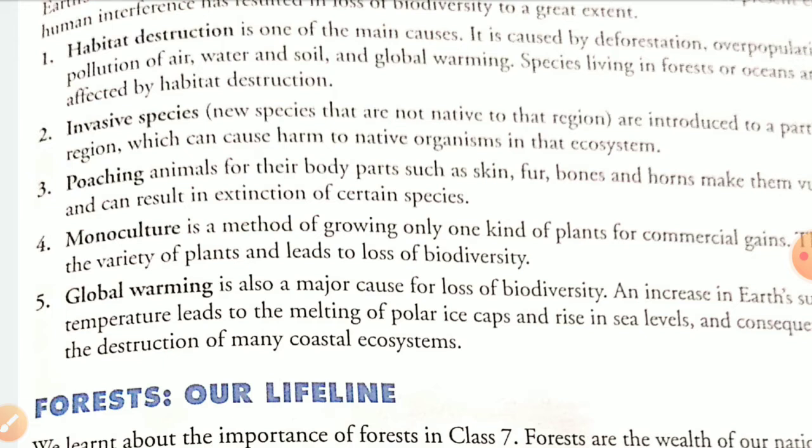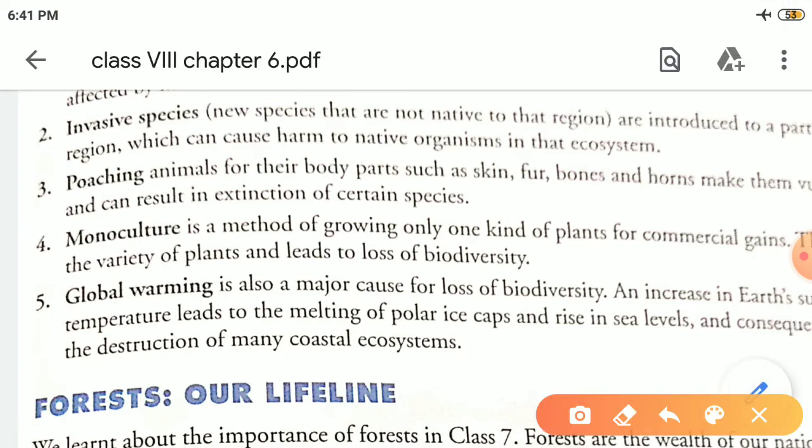Then the second reason is the invasive species, means the new species that are not native to that region. Native means they don't belong to that particular region. So if they come in, then what will happen? What will they do? They can destroy the normal animals or plants living there. Okay, then poaching. What is poaching?